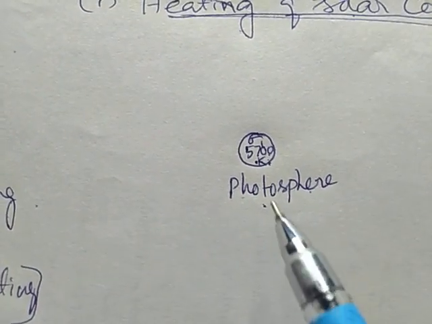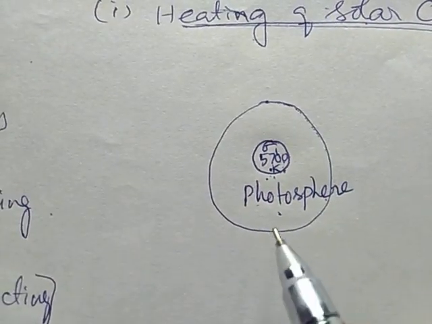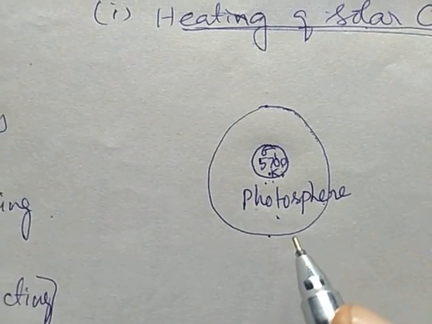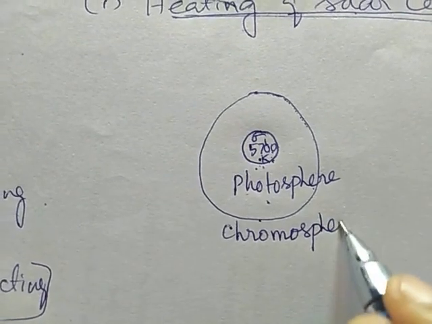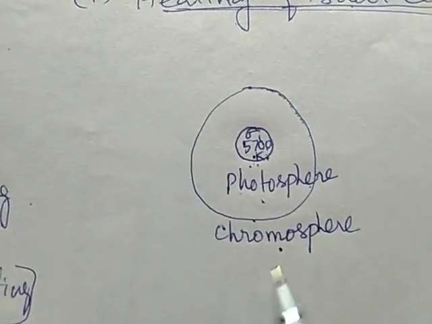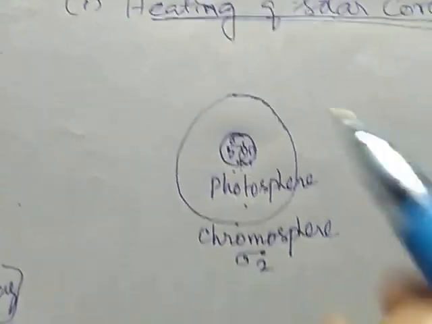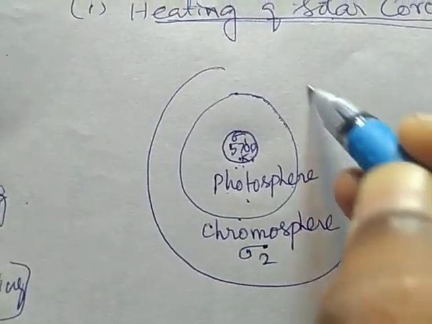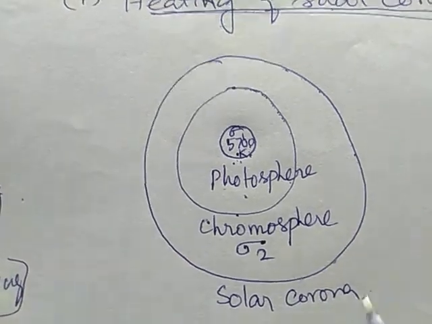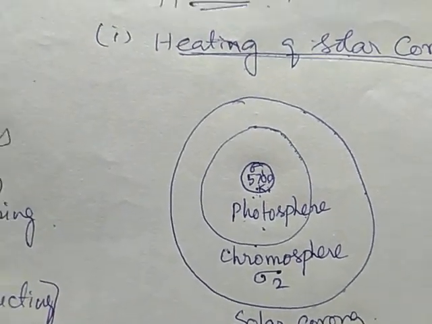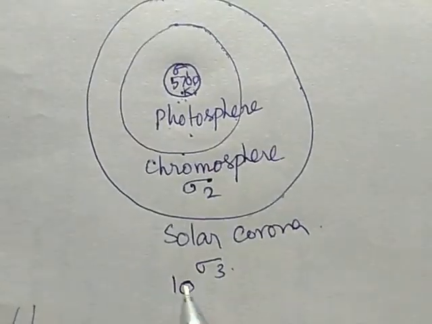Now we are going to consider the next region to this photosphere. The next region we call the chromosphere. It has an electrical conductivity of sigma 2. Then we have the solar corona, the next region, and this solar corona is at a temperature of 10 to the power 6 Kelvin.